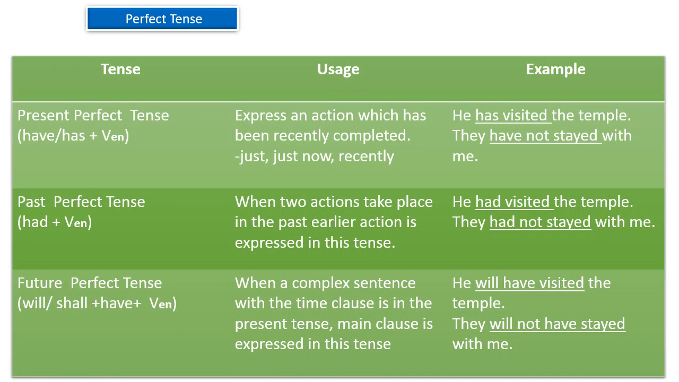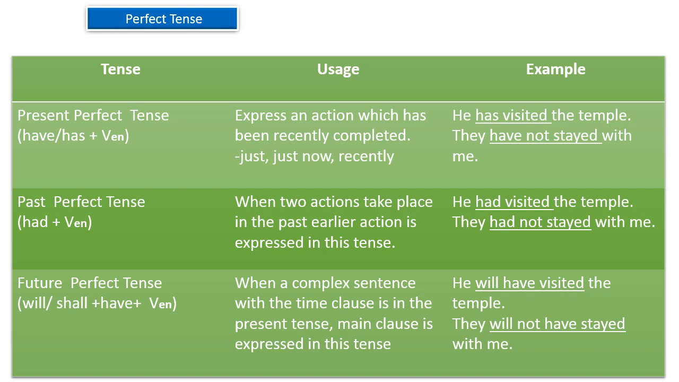perfect tense. Perfect tense means the action has been completed, whether it was completed recently, earlier or in the future. First come with the present perfect tense. The formula used here is have, has plus the verb's past participle. Its usage is that it shows an action which has been recently completed. It indicates present perfect tense.